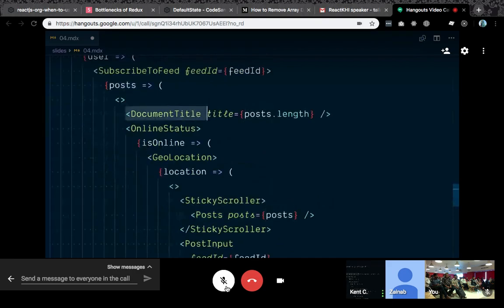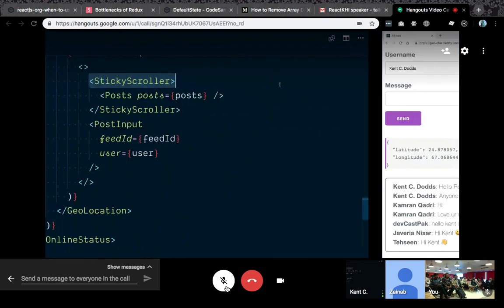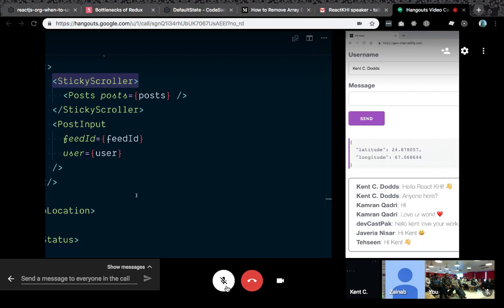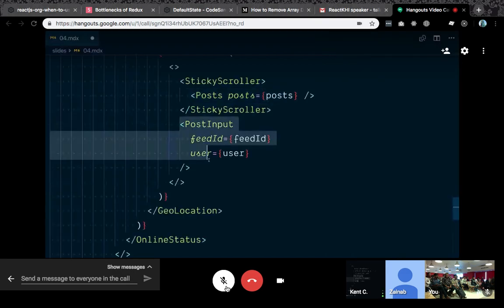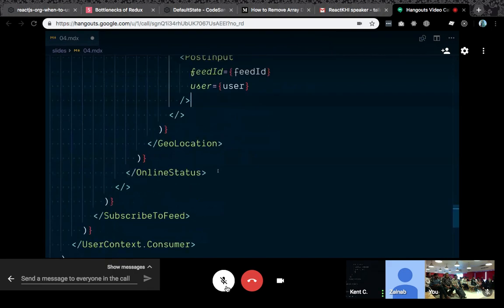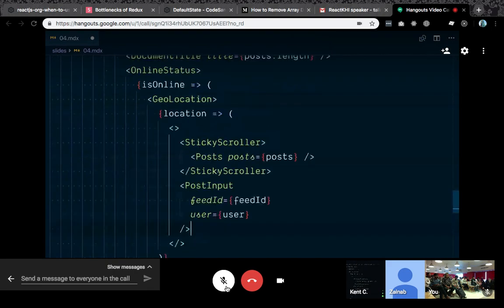We throw this up to say how many posts we've got, and then we subscribe to the online location. Then we have this sticky scroller that's responsible for keeping our scroll position in the right place, and then we render out our posts, and we also have the post input, and then we close off all of those. So this isn't the easiest thing to maintain.